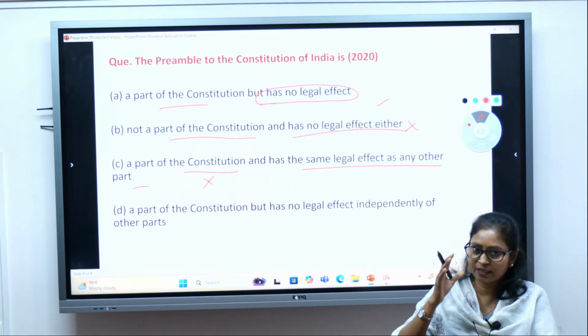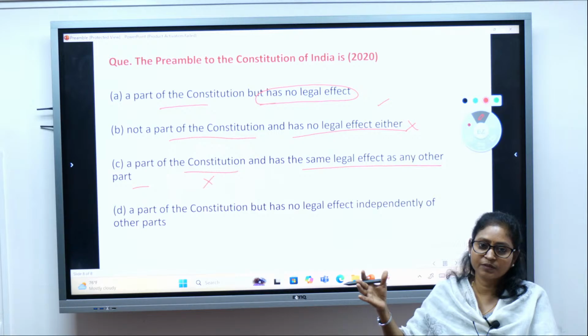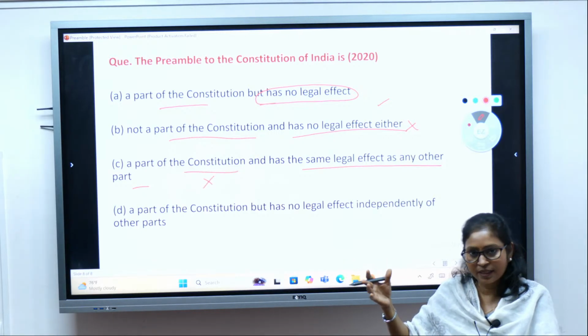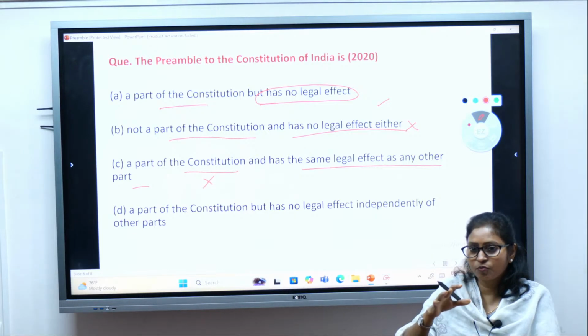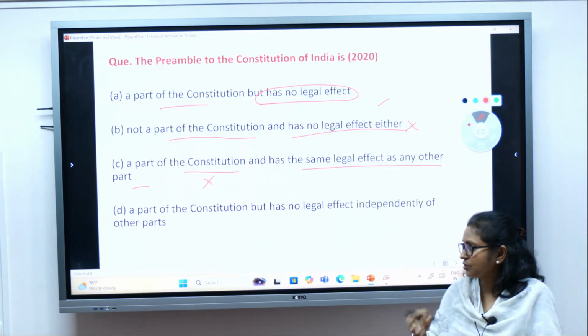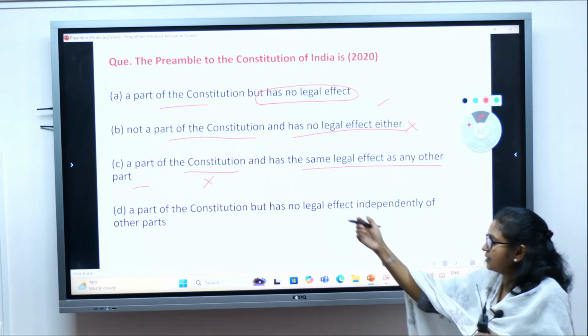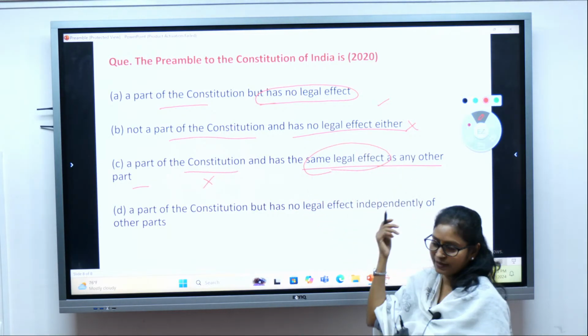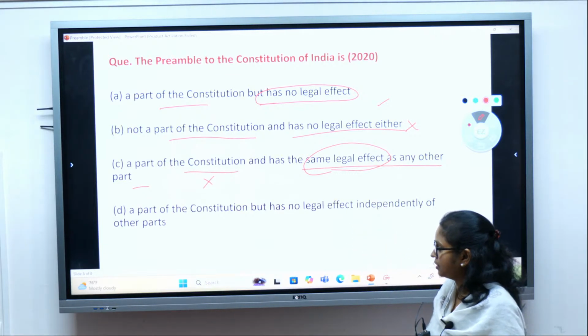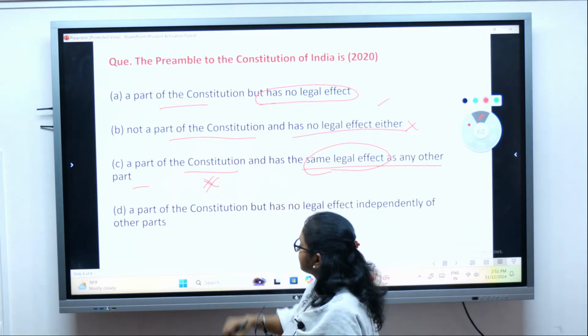The fundamental rights are enforceable. Other provisions of the Indian Constitution, other parts, they are enforceable, isn't it? So you should know what are enforceable and what are not enforceable. So it does not have the same legal effect, isn't it? So that's the reason the statement is wrong.